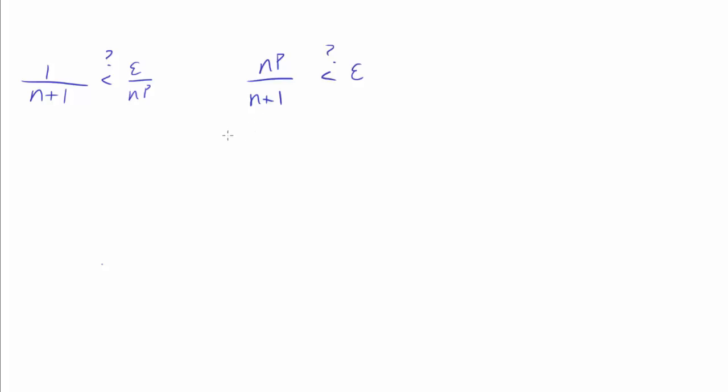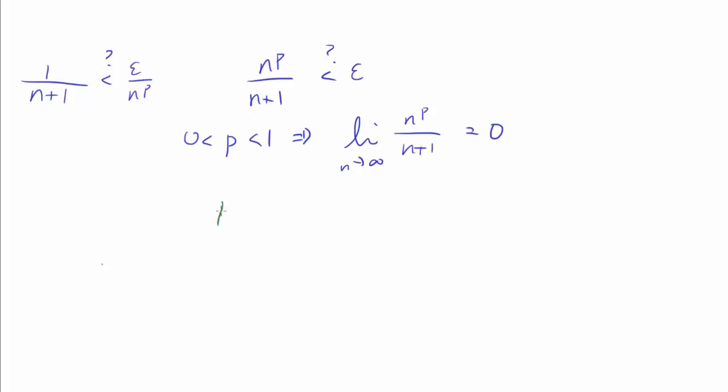And we see that for p between 0 and 1, the limit as n goes to infinity of n to the p over n plus 1 is going to be 0, because the degree of the top is going to be smaller than the degree of the bottom. Since this thing goes to 0 for large enough values of n, of course it can be made smaller than epsilon.